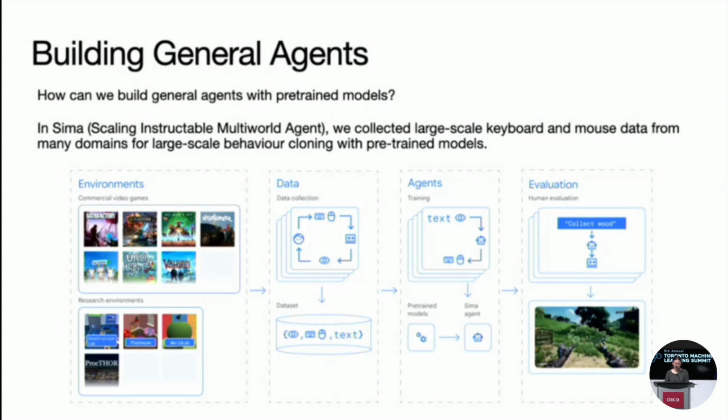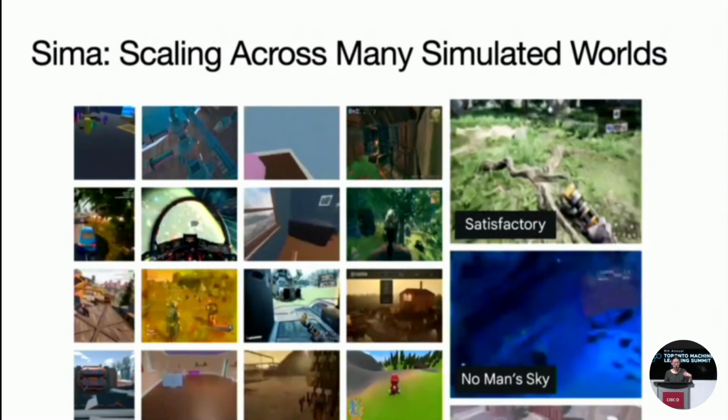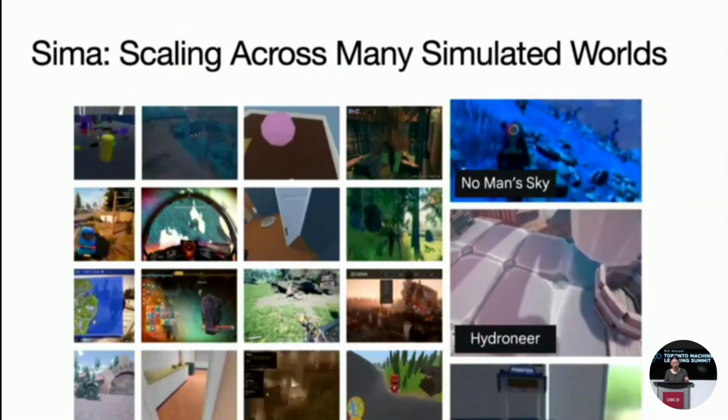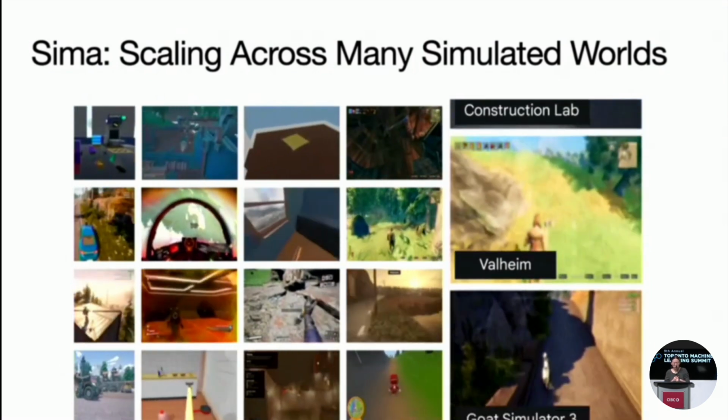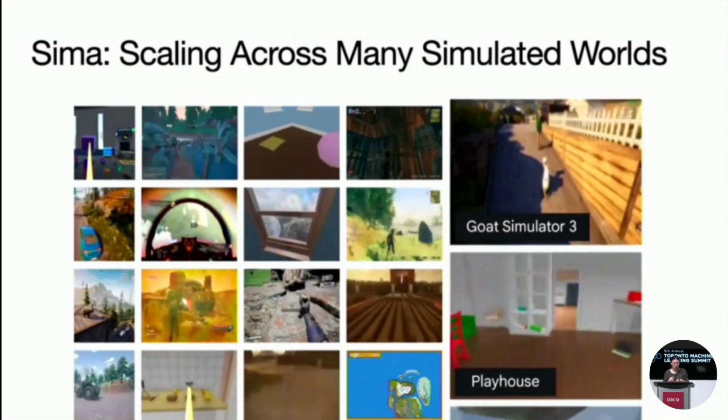So this massive dataset is then used to apply large-scale behavior cloning with pre-trained models to train SIMA. The agent is given the language instructions and an image of the current state, and it needs to output the keyboard and mouse actions. And the hypothesis is that by training an agent on a vast array of tasks and interactions across different worlds, it will learn more generalized and robust behaviors. So traditionally, RL agents specialize in one environment, leading to the brittleness we were just talking about earlier. And SIMA's approach here really tries to learn generalizable behaviors across this wide spectrum.